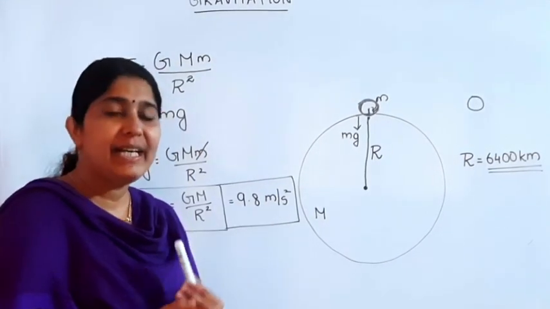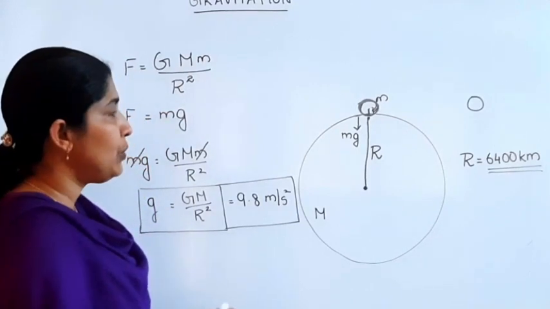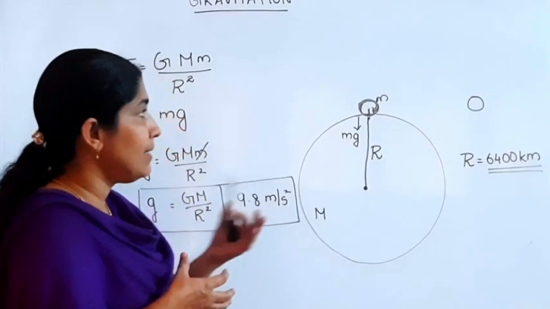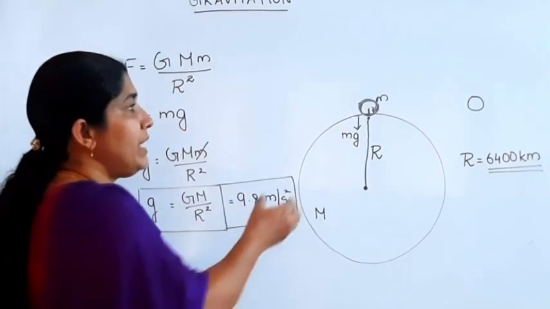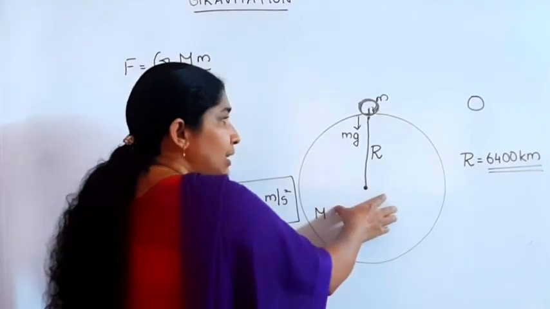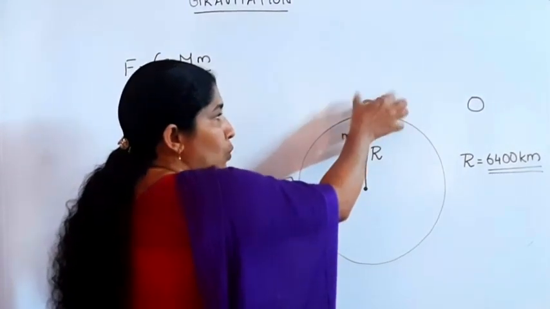To derive the expression for the acceleration due to gravity, we consider a small object of mass small m which is placed on the surface of the earth. Then the earth will exert a force on this body.